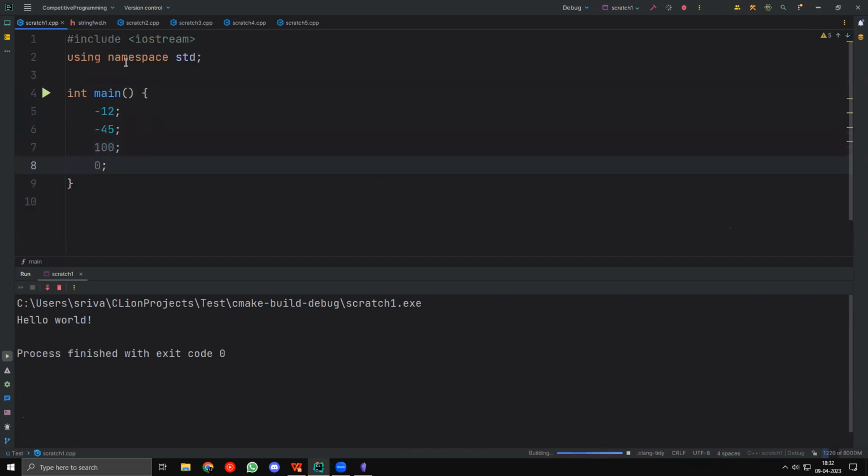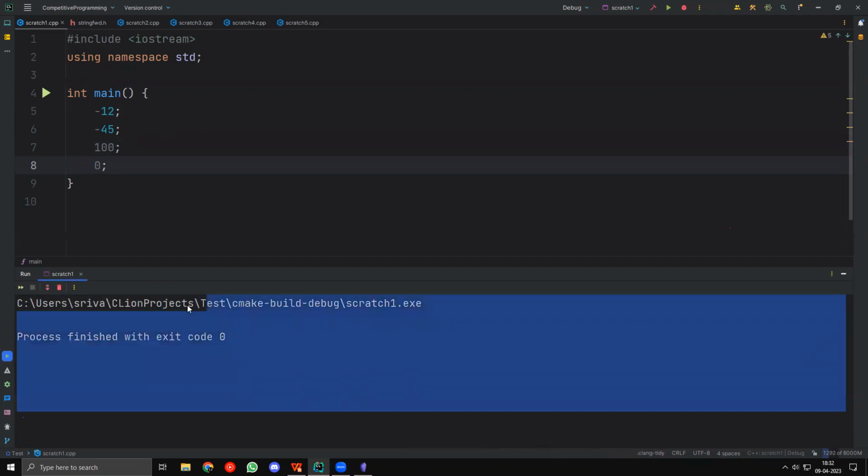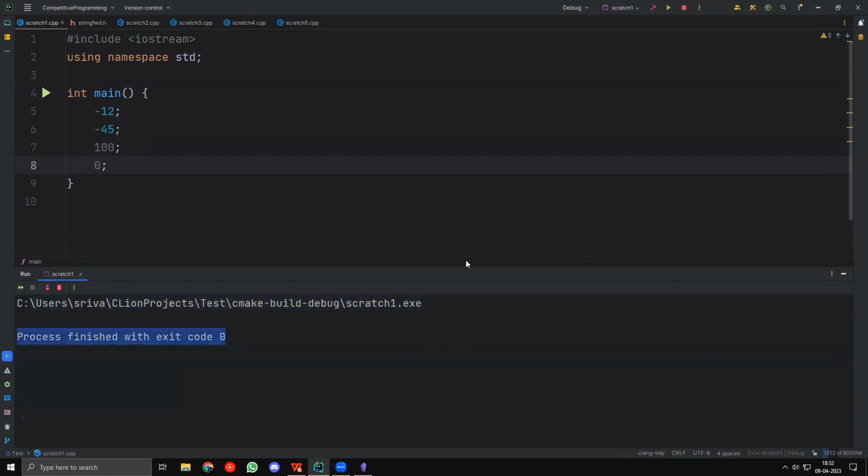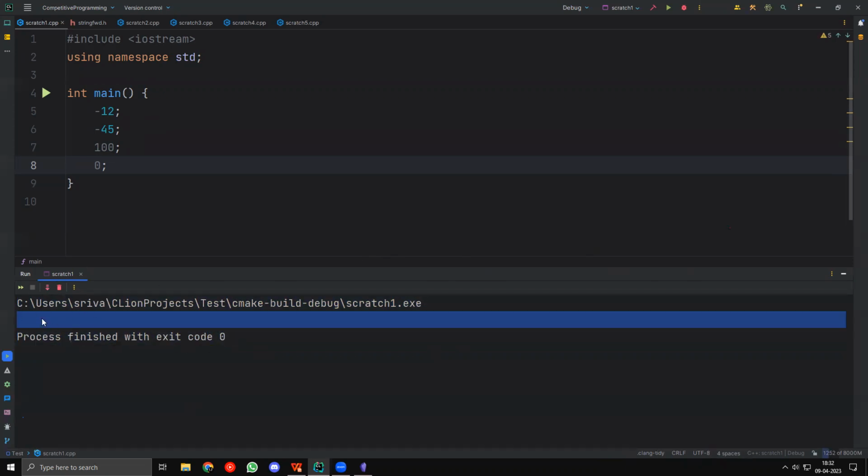Now, if I run this, it won't do anything at all, right? It's just doing nothing. Here, this line over here is the path of this. You don't have to worry about this. And this is just the final output. Like, this is not the output actually, this is just the ending part. Everything we see will be in between these two.